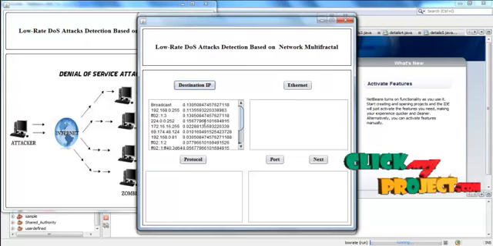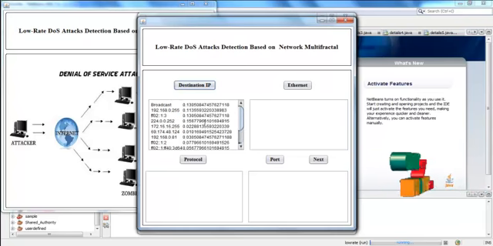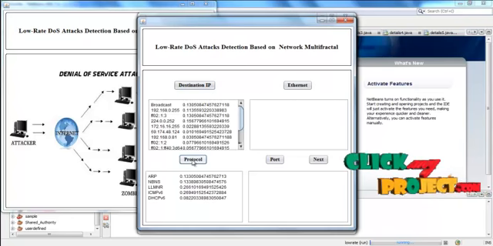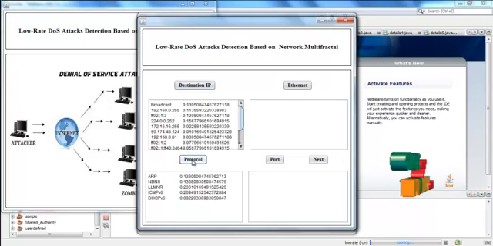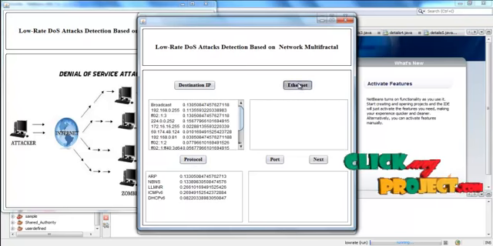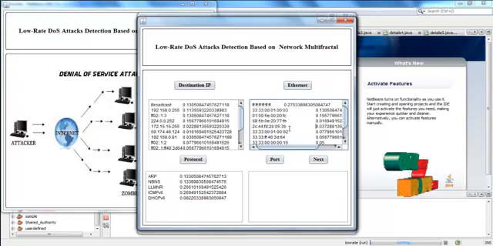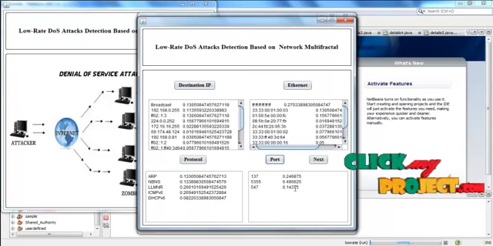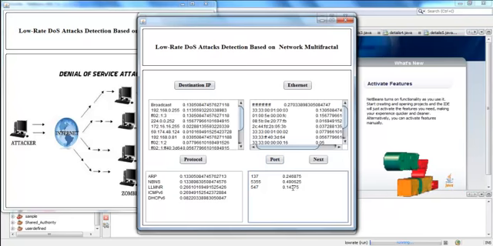These are the destination IPs that have the probability value above the threshold value. Then click protocol. These are the protocols that have the probability value above the threshold. And then click Ethernet. These Ethernets have the probability value above the threshold. And then port. Likewise, these ports contain the probability value above the calculated threshold.